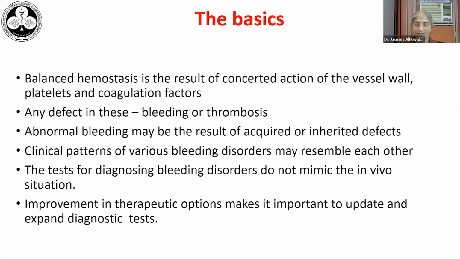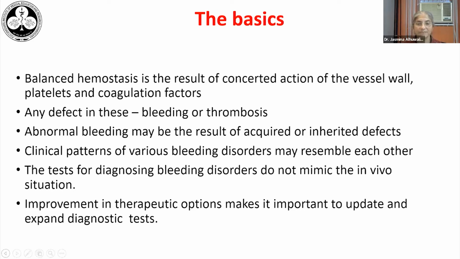Initially, there's vascular constriction at the site of injury. Then the platelets come and adhere to the vessel wall using their receptors and getting in touch with the collagen, and using von Willebrand factor, which is a circulating plasma factor. Eventually, thrombin is generated and the platelets are activated, and the coagulation factors then get activated in a sequential fashion and accumulate at the site of injury, forming a strong platelet plug, which is cemented by fibrin. Now, if there's any defect in any of these components, there can be either bleeding or thrombosis, both of which are not good for us.